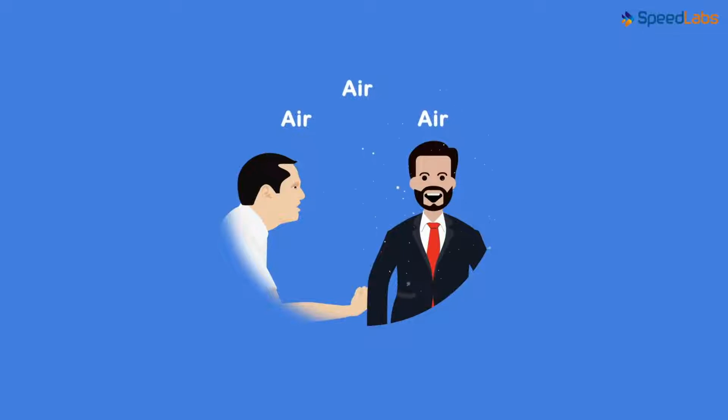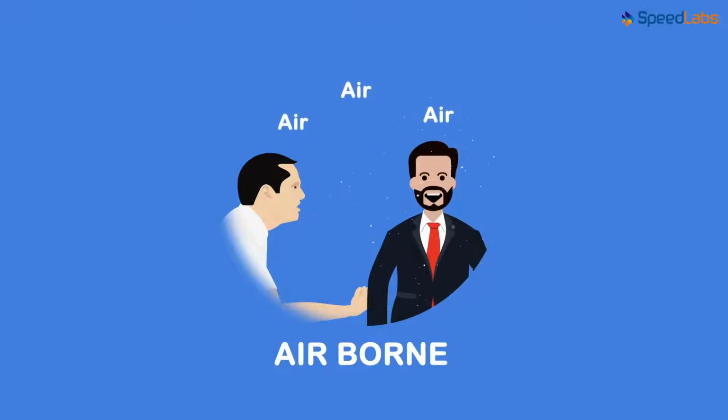Wait a minute. What just happened here? The air which contained the infectious agents has been inhaled by this healthy man. He will now suffer from cold and cough as well. How did this transmission take place? Where were the microbes thrown out into? Into the air, that's correct, and we call such diseases airborne diseases.